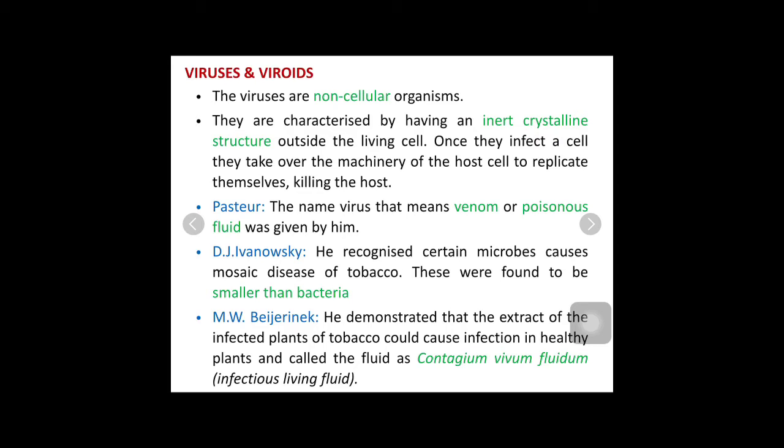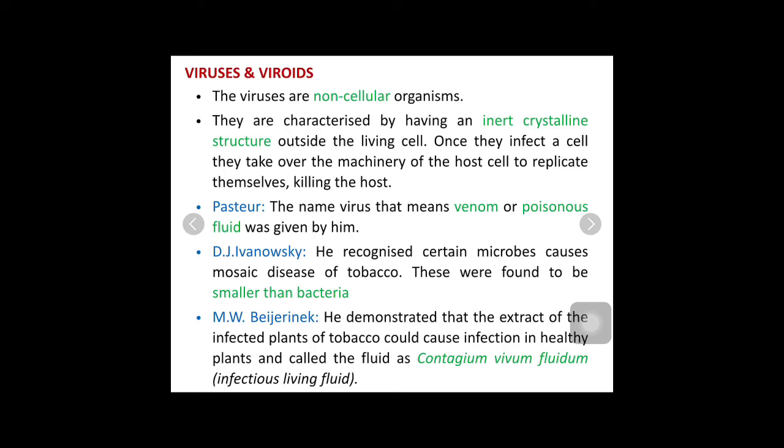The first discovery was done by Pasteur. Pasteur identified this non-cellular organism and gave it the name virus. The meaning of virus is venom or poisonous fluid. That means it is very toxic. Why did he give such a name? Because they utilize the machinery of the host cell and kill it. So the contribution of Pasteur is that he gave the name virus to this non-cellular organism.